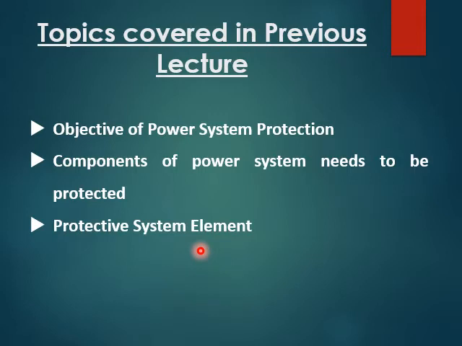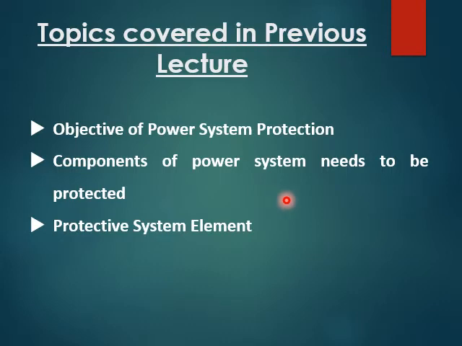When you look at the current transformer and the voltage transformer, these transformers are used to step down the high voltage and the high current of the electrical power system to a convenient level for the relay. So these were the topics which we covered in the previous class.